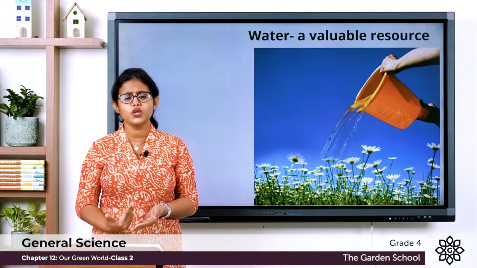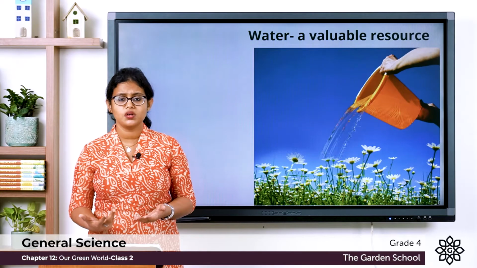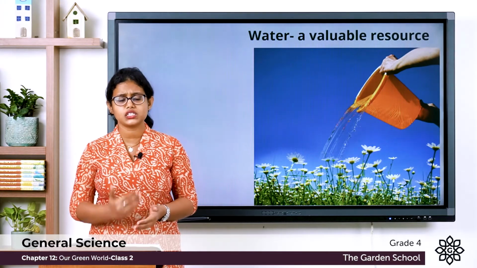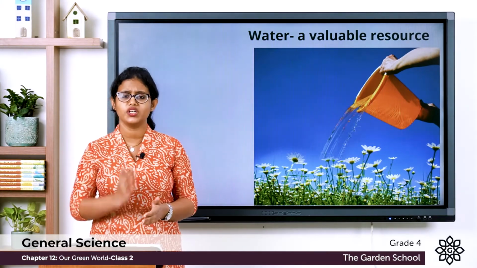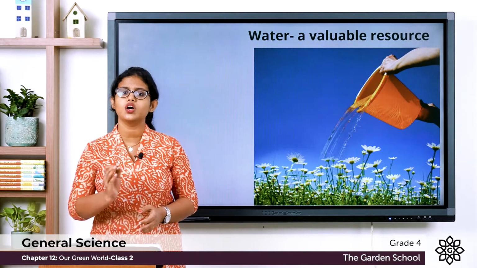So we should not pollute water. And polluted water harms plants, animals, and even human beings. So it is very, very important that we should never pollute water.